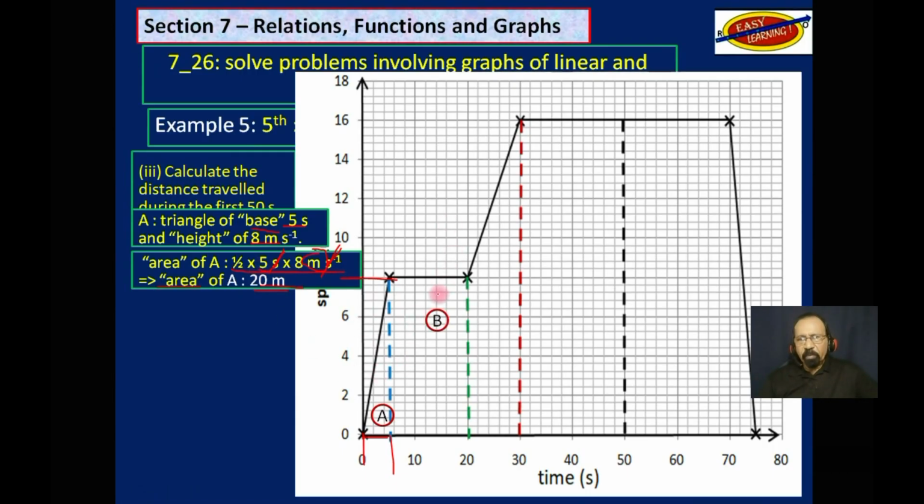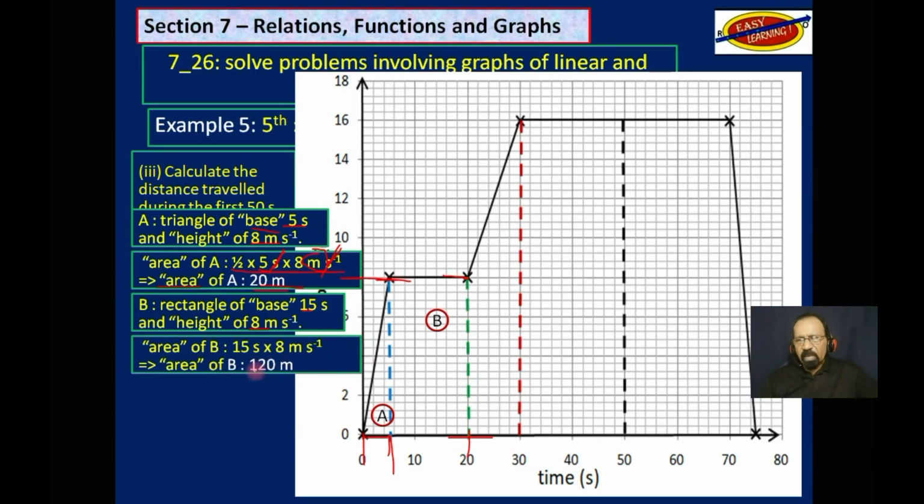Same thing applies for B. It's a rectangle, 15 by 8. From here to here is 15, and from here to there, that green line or the blue line, is 8. Multiply those two things and you get 120 meters. You are finding the area, but you are not writing square units. The second cancels out the per second and you're left with meters. So the area, which is really the distance, is 120 meters.